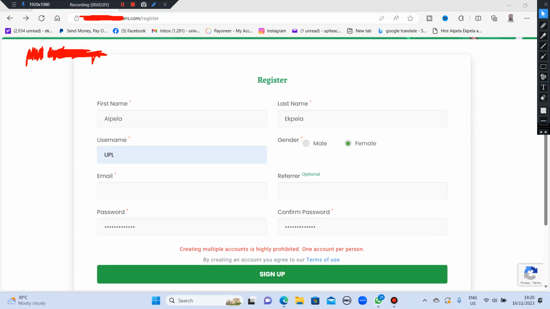But there is something I noticed and I want to bring it to our notice. It says creating multiple accounts is highly prohibited. One account per person. So please do not create more than one account, okay? So that your account will not be banned. All right? Let's continue the training.